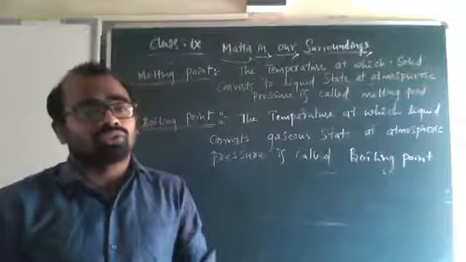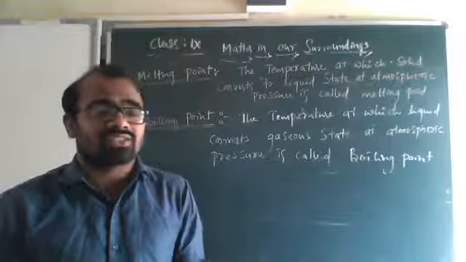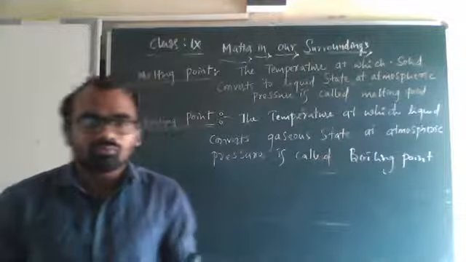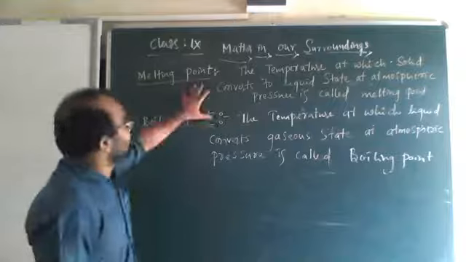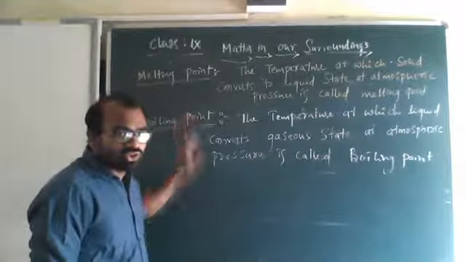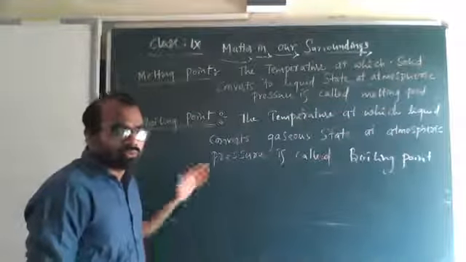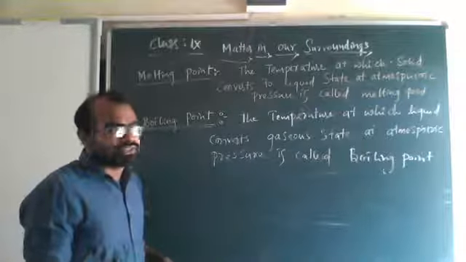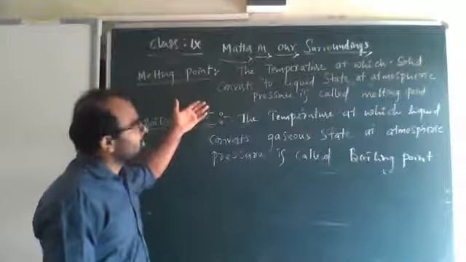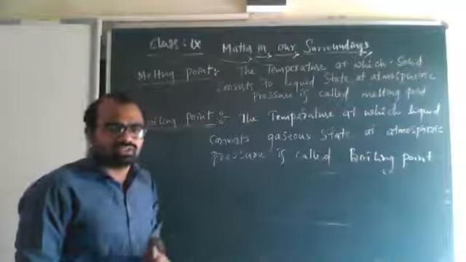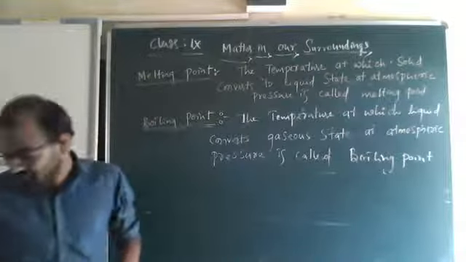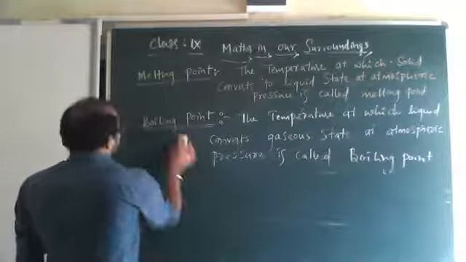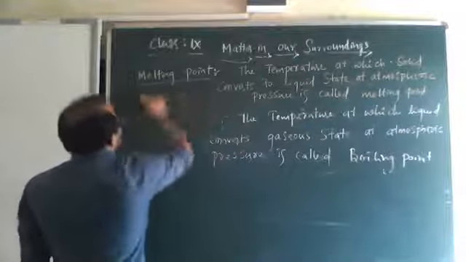Liquid state to gaseous state is vaporization. Please note down melting point and boiling point. Remember, boiling point of water is 100 degrees Celsius or 373 Kelvin, and melting point of ice is 0 degrees Celsius or 273 Kelvin. Now we move to the interconversion. Please note down these.